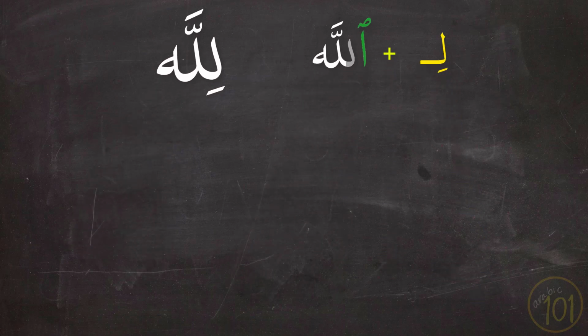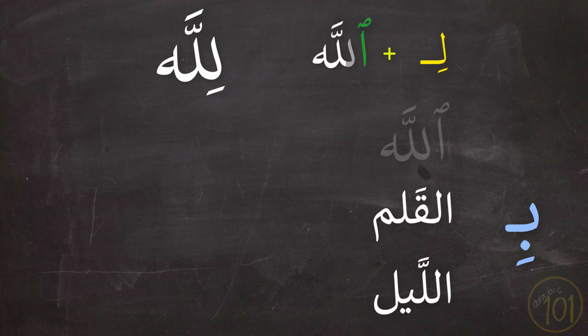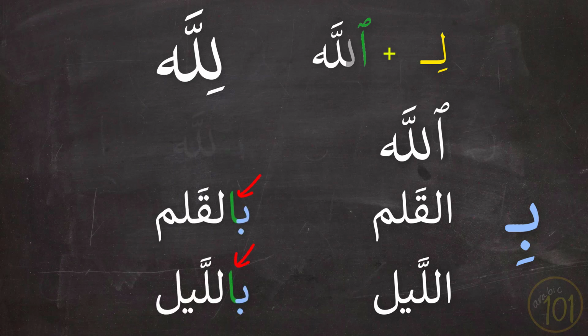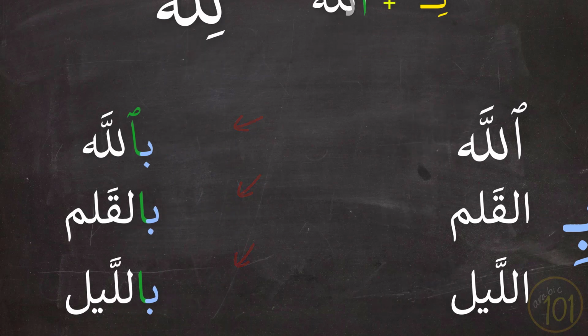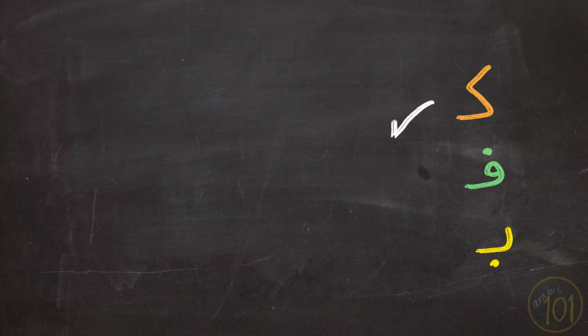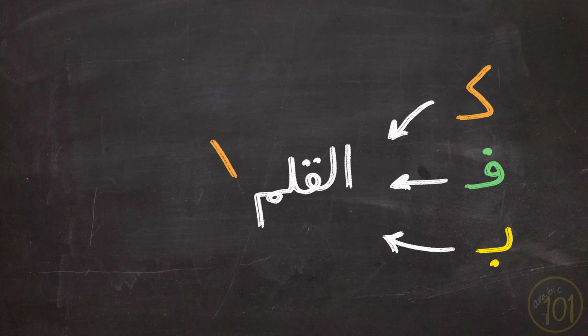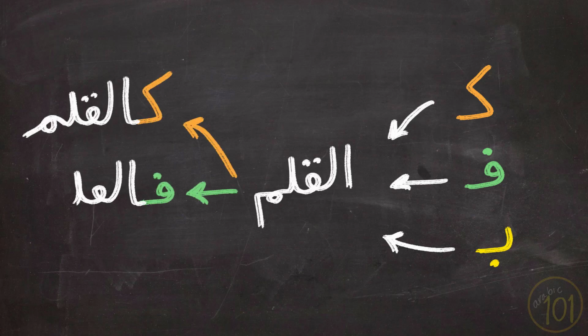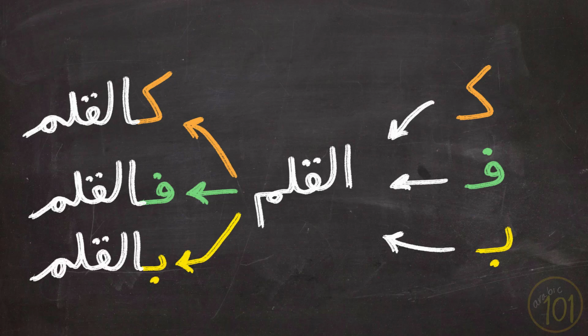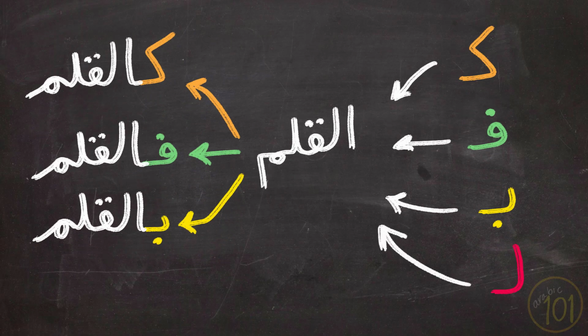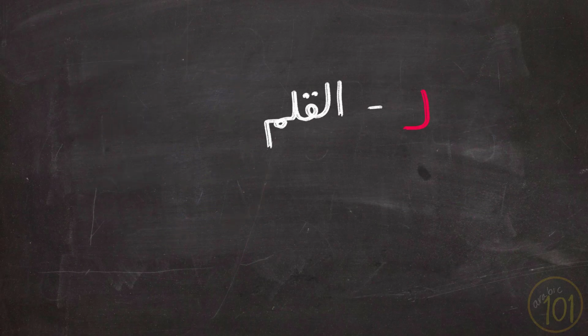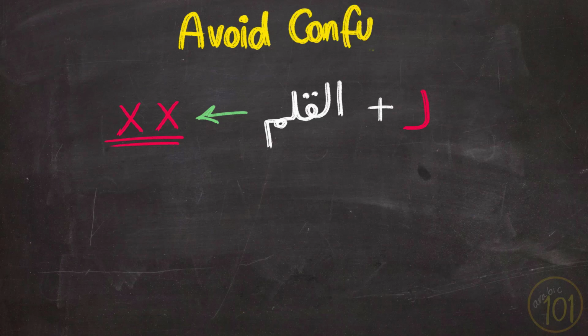But wait a minute. When we add the preposition be to any word, not just the honored word, we actually keep the hamzat al-wasl and we never drop it. So why can't we do the same thing with lam as well? And the answer is, it is true that adding any particle or preposition to any word is done by just adding it to the beginning of the word, except for the addition of lam as a preposition. And the reason for this exception is to avoid any confusion with negation.